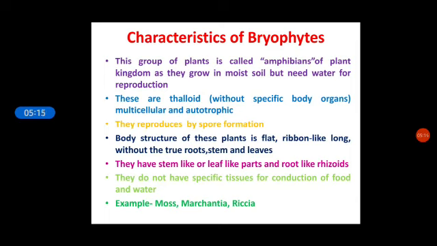Body structure of these plants is flat, ribbon-like, long, without true roots, stem and leaves. They have stem-like or leaf-like parts and root-like rhizoids. They do not have specific tissues for the conduction of food and water. Example, moss, Marchantia and Riccia.